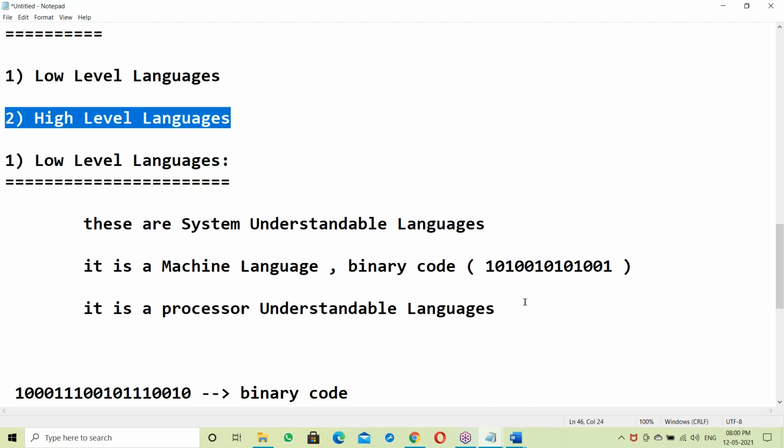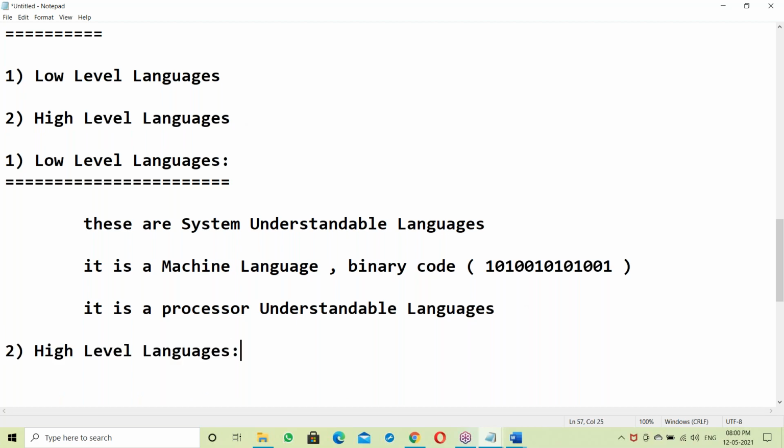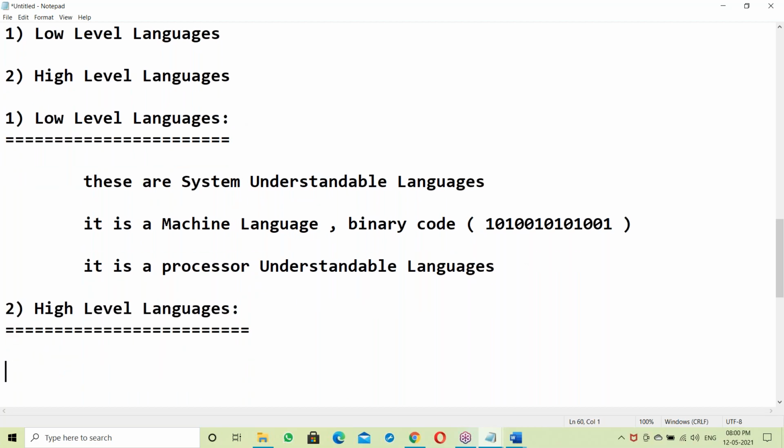So what is a high level language? Second one, high level language. Yes, it's a user understandable language.